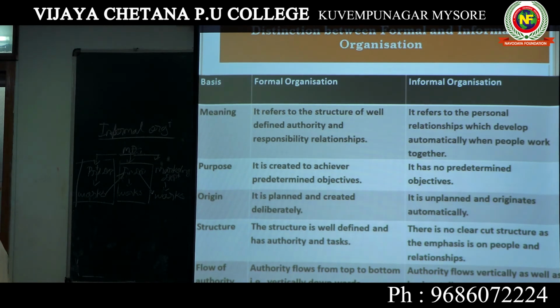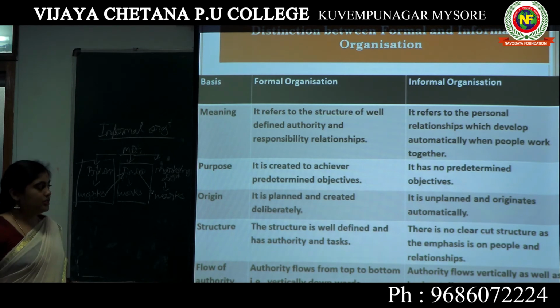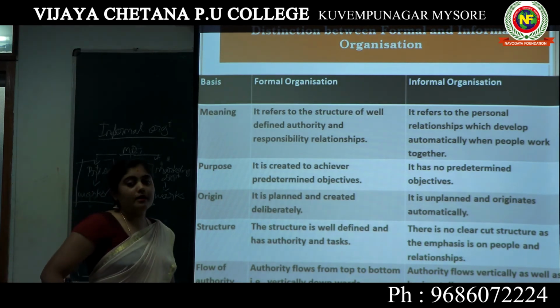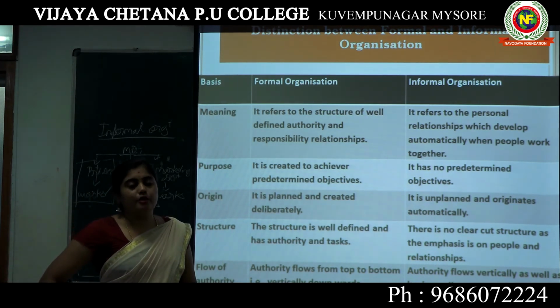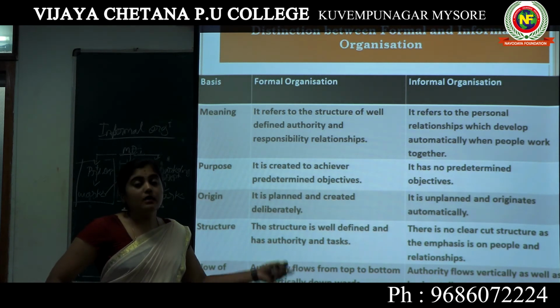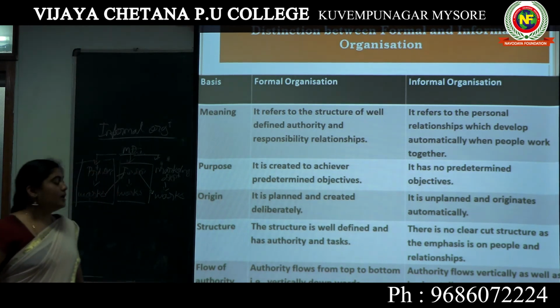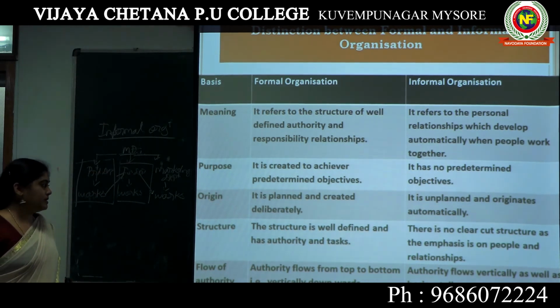The next one, purpose. On the basis of purpose, the formal organization is created to achieve predetermined objectives, meaning the plans are achieved through the formal organization. But the informal organization has no predetermined objective. In the informal organization, they do not follow objectives, and plans are not framed.